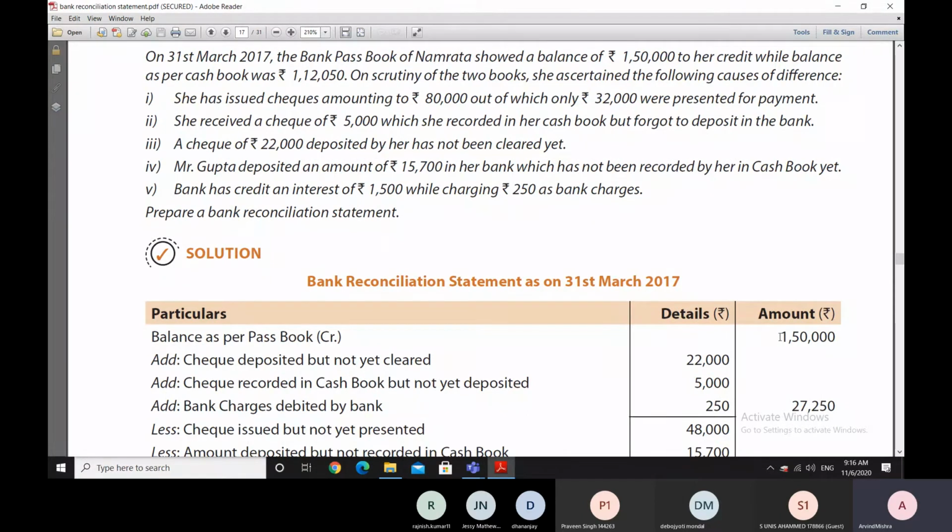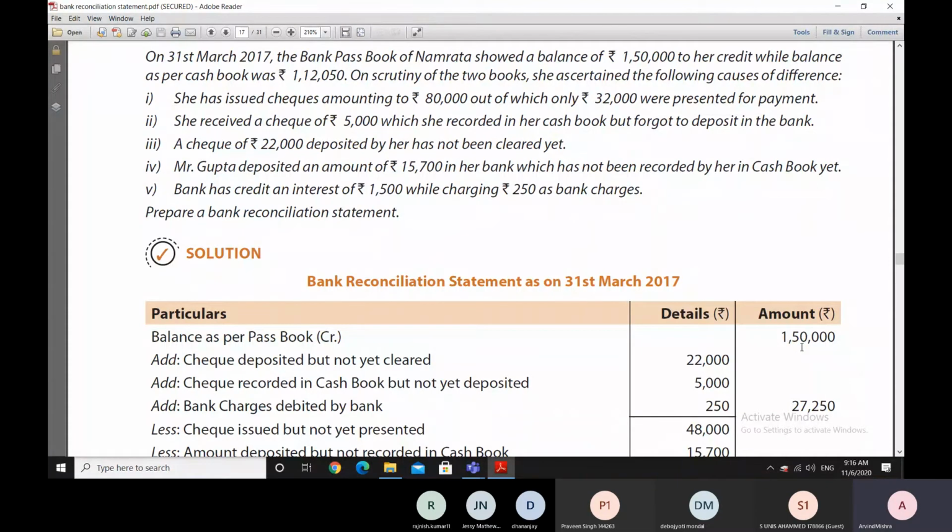As we are starting from the bank passbook side, moving towards the cash book side, we have to know what we have to do with this 5,000 to reach the cash book balance. Since the cash book balance is higher than the bank passbook balance due to this particular reason by 5,000 rupees, we are adding this 5,000 rupees to this 1,50,000 rupees.